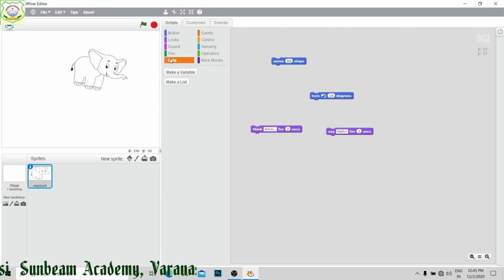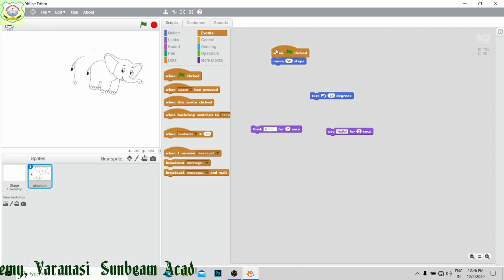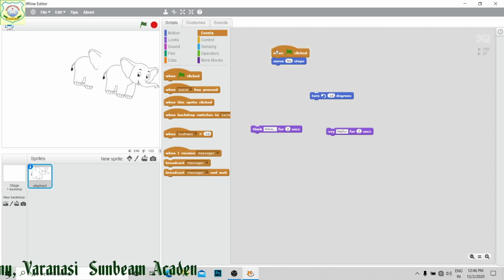This is data. Whenever variables are required for a program, then we use this block. Next is event, as I told you, this is the hat block, right? So this is to do any of the events. Suppose this I have pasted. Now see, you can see here, right? Since pen down I have taken, or pen up has been taken, right?